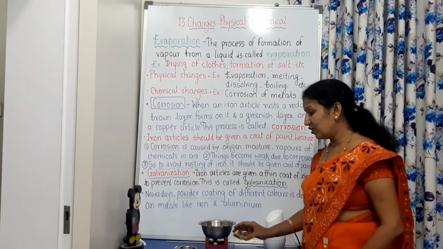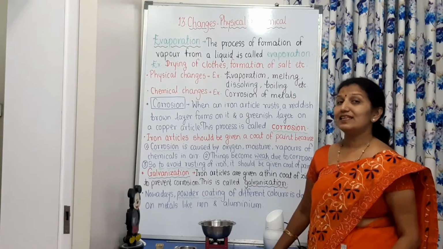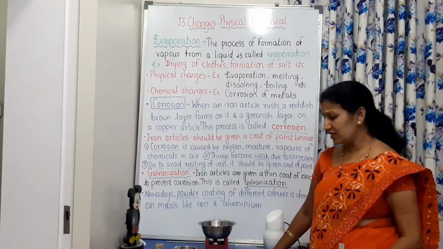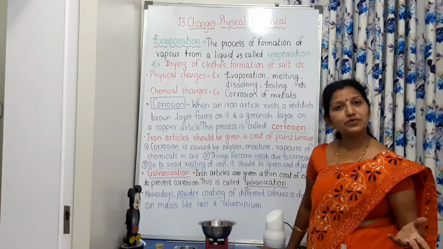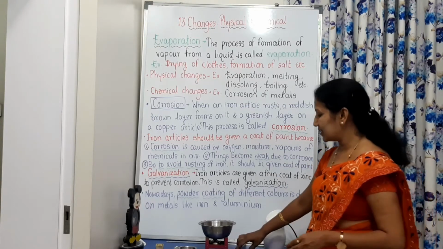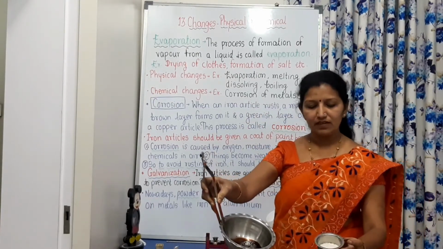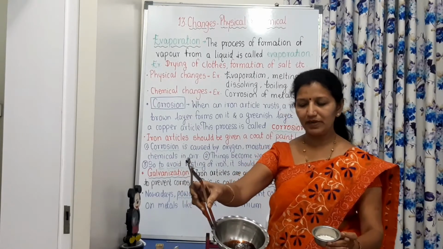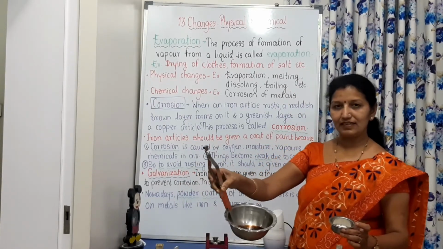See, what type of change is this? This is a chemical change, because before burning the properties of sugar were different, and after burning the properties, you can see it here clearly. This was the sugar before burning, and after burning it remained like this.